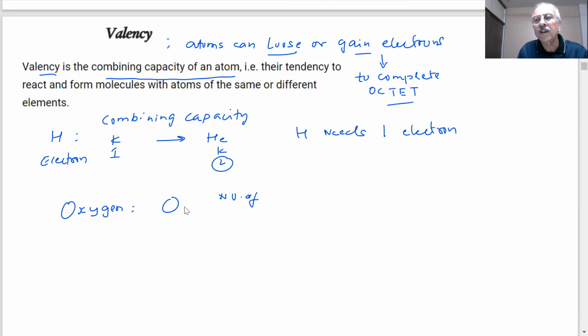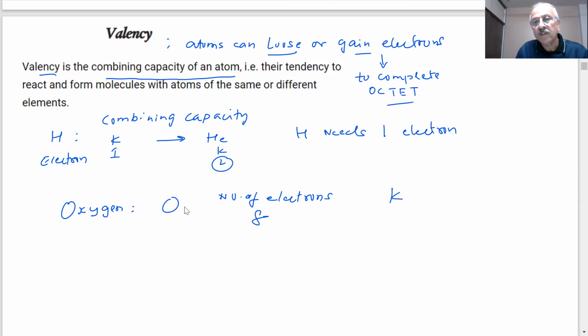No, 16 is not the atomic number. That is the mass of oxygen. The number of electrons in oxygen, students, is 8.